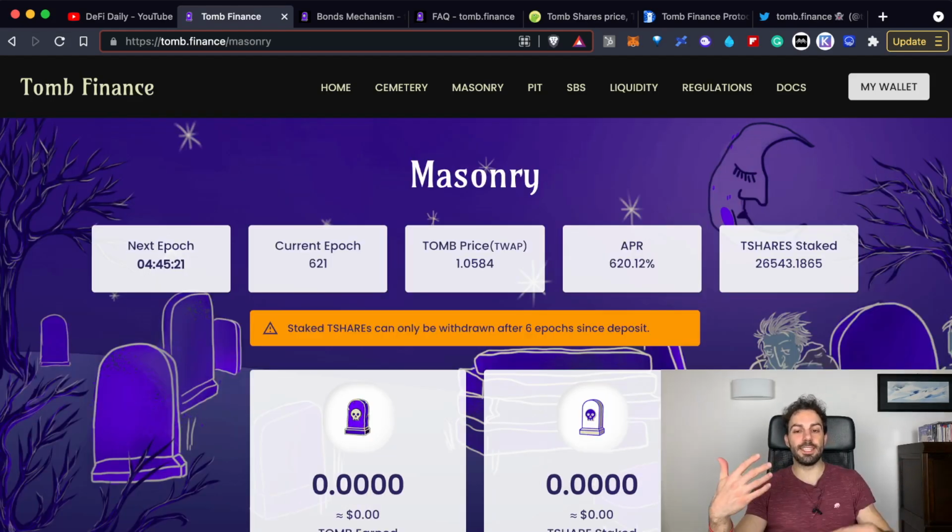And it's also nice that you can build your own strategy, deciding when to use the TBOND, when you want to sell, and how you want to use your TSHARE. It's a platform that allows you to build the strategy that best fits your own personality and your overall portfolio strategy.